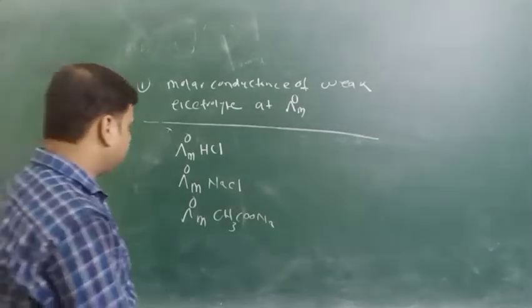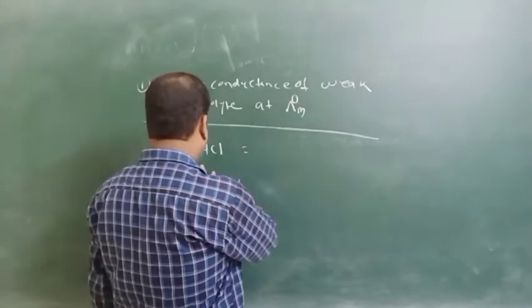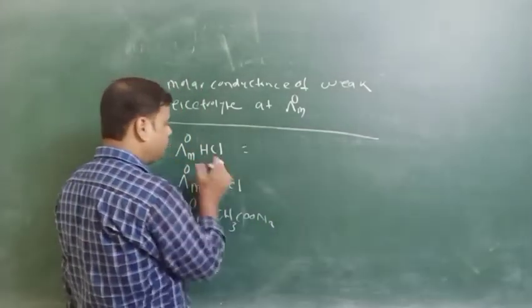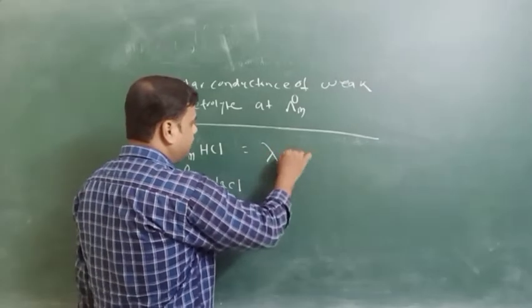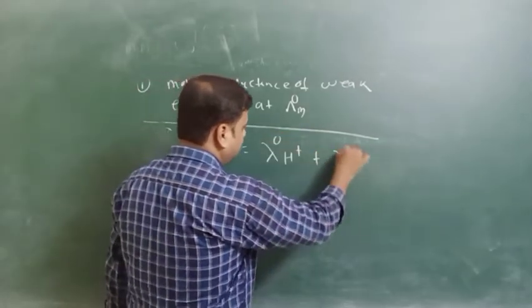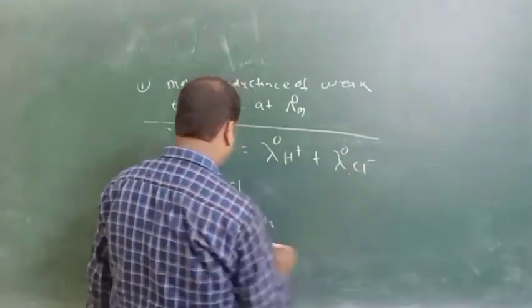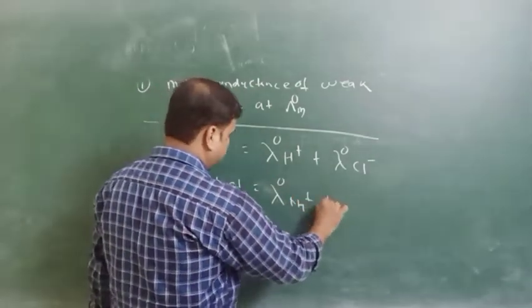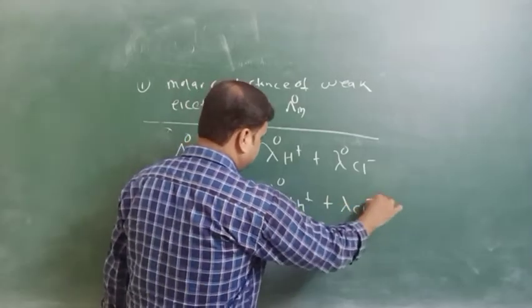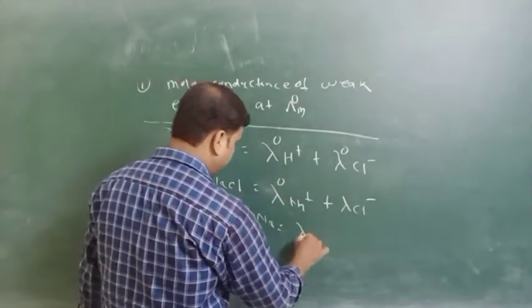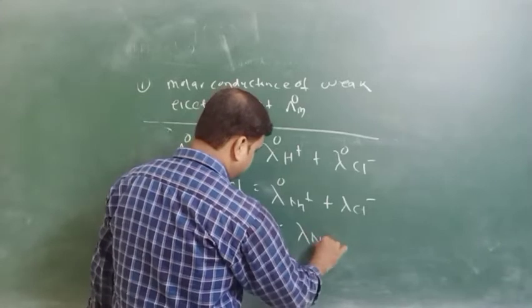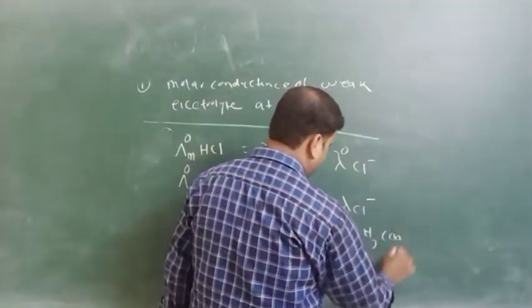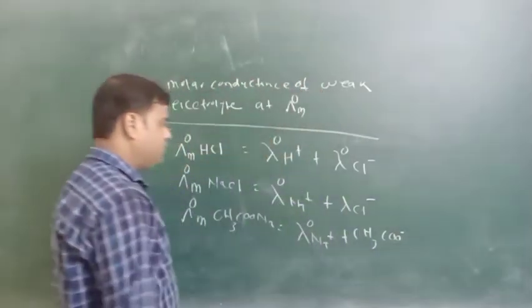We know that HCl at infinite dilution decomposes to form H plus and Cl minus, and this one is Na plus at infinite dilution and Cl minus, that is lambda Na plus CH3COO minus.